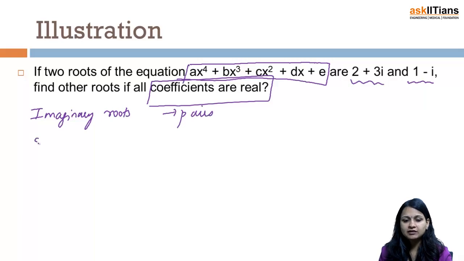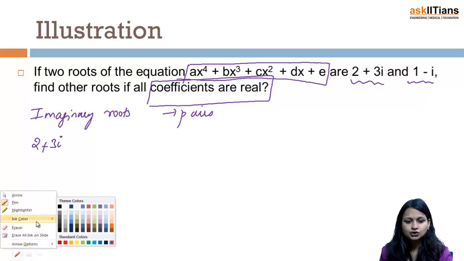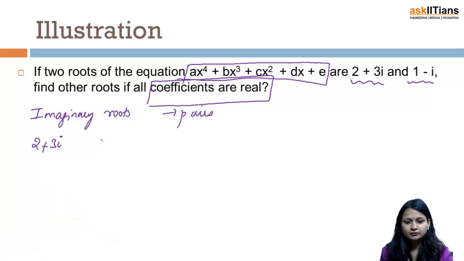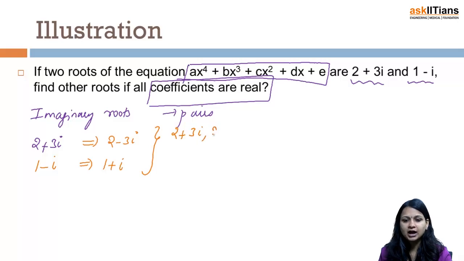So if I have 2 plus 3 iota as one root, this implies 2 minus 3 iota will be the other root, and 1 minus iota is one root, so 1 plus iota will be the other root, right? Now I got the 4 roots, 2 plus 3 iota, 2 minus 3 iota, 1 minus iota and 1 plus iota.